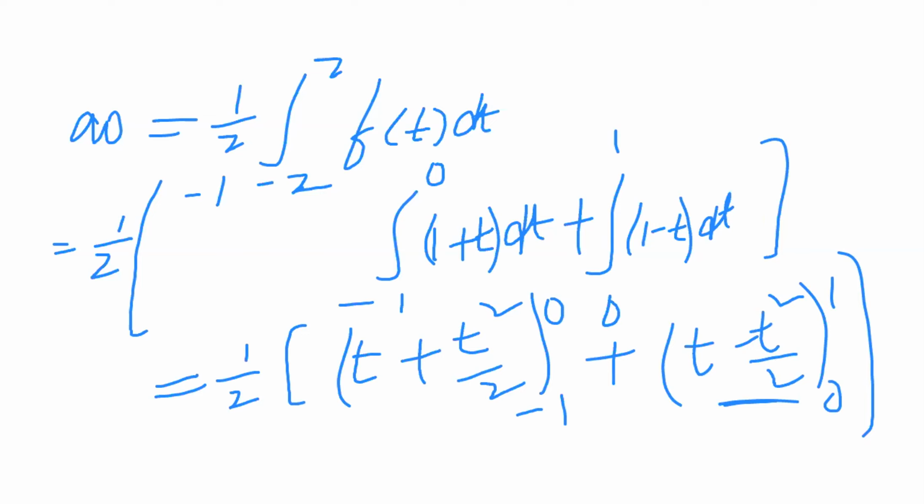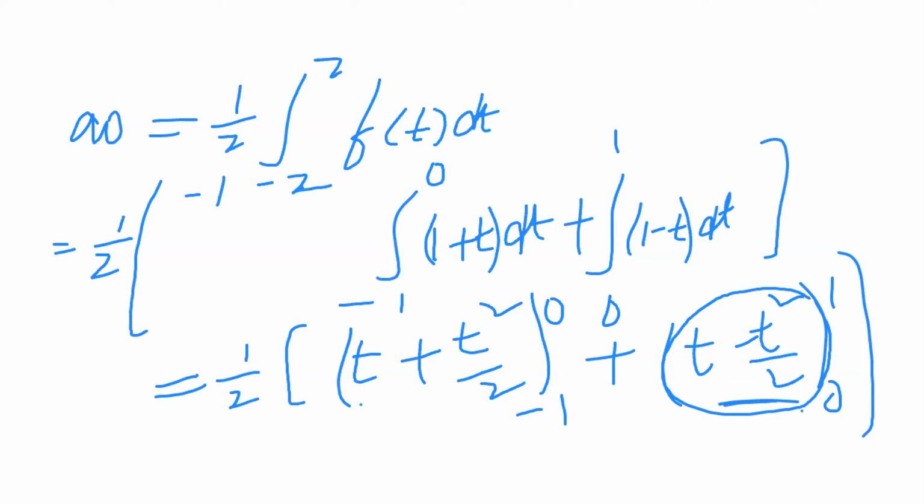In the first value, replacing 0 and minus 1, that equals minus of minus 1 plus 1 by 2, so 1 by 2 plus 1 by 2. This value is 1 minus 1 by 2, equal to 1 by 2. The upper limit value is 0. The second value is minus of minus 1 plus 1 by 2.